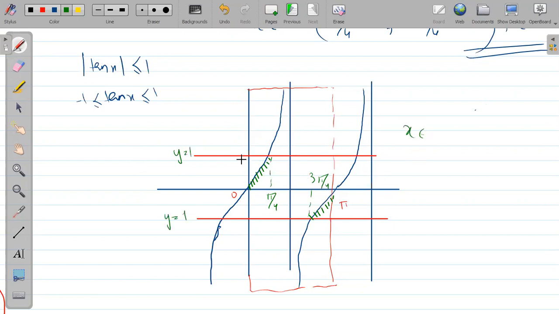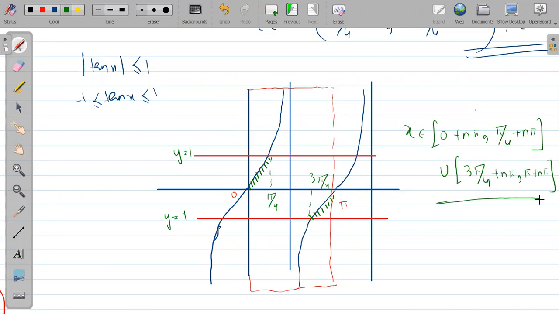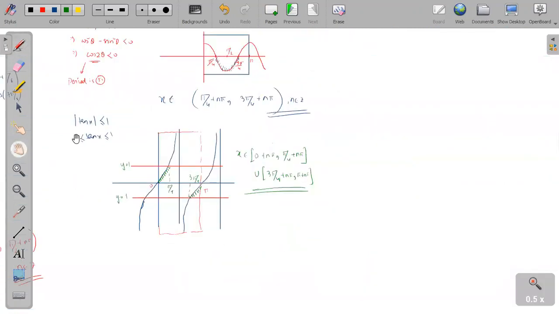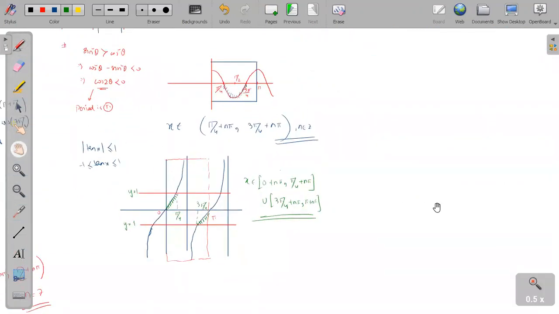The answer will be what? It is an equal sign. 0 will be closed because at 0 it is lying between them. 0 plus n pi, the period is this one. Union 3 pi by 4 to pi. I hope it is clear. I hope it is clear. Can we move forward?